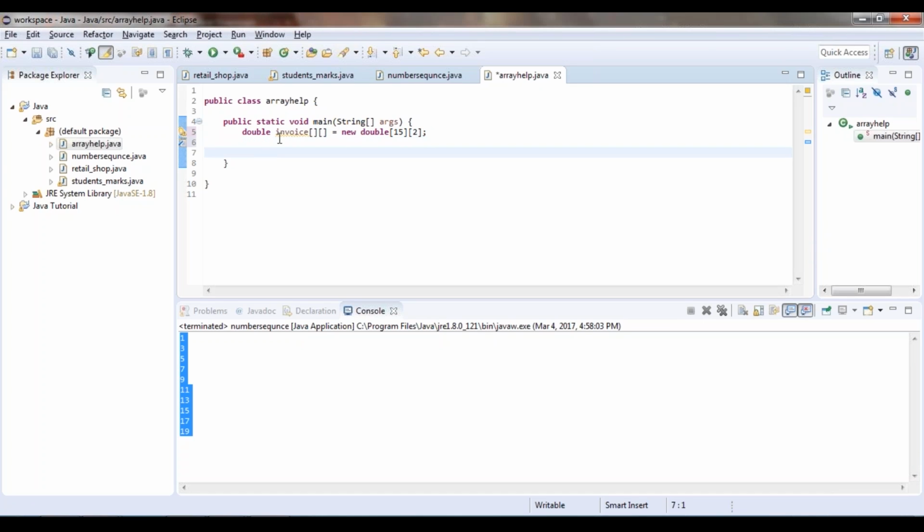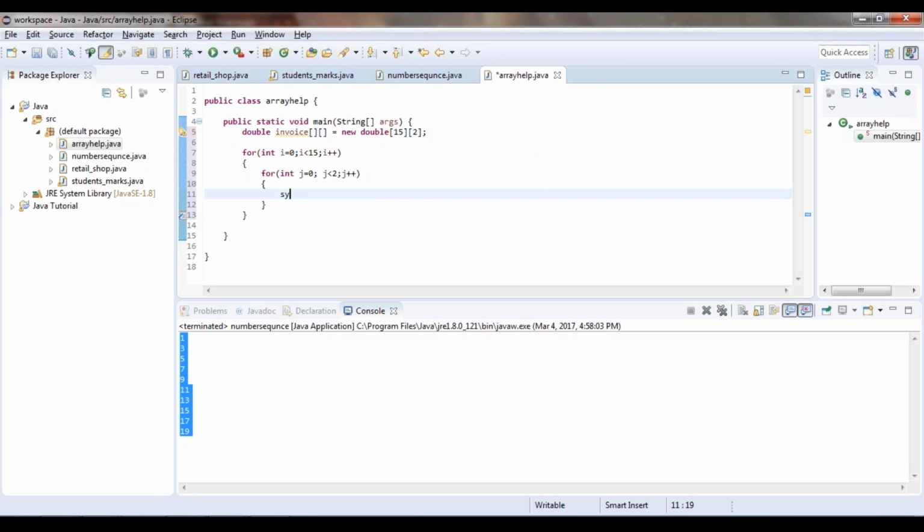Alright, so to access a multidimensional array, what you're going to need is that you're going to need multiple nested for loops. So let me just show you how it's done. So let's say for int i equal to 0, my i should be less than 15, that is the row number, and i plus plus. Now for j equal to again 0, j less than 2, j plus plus.